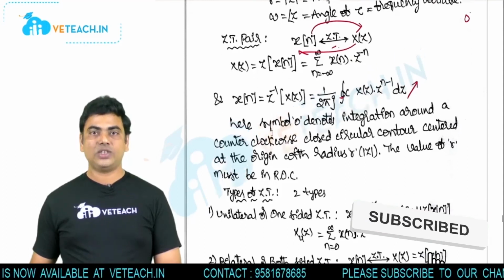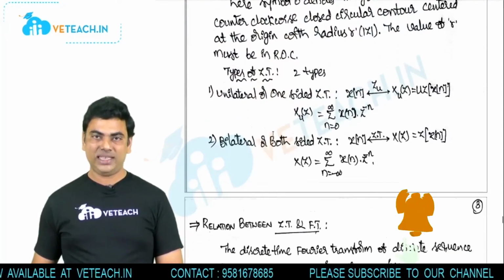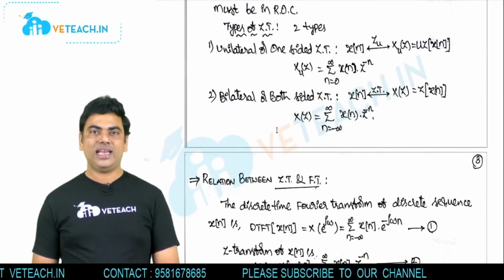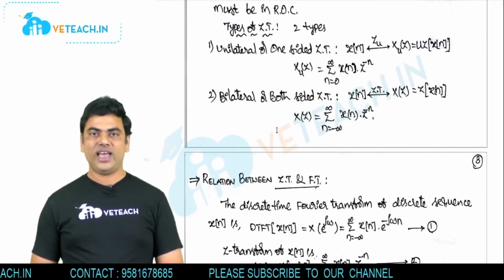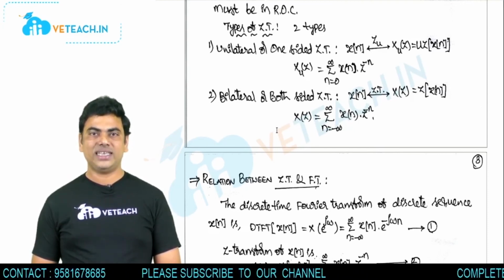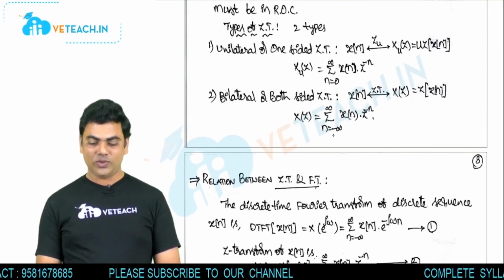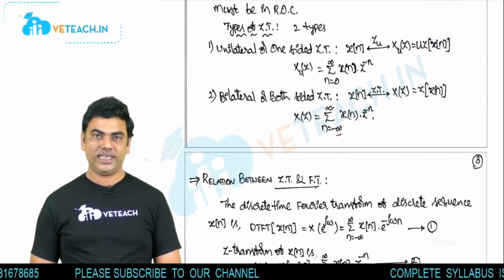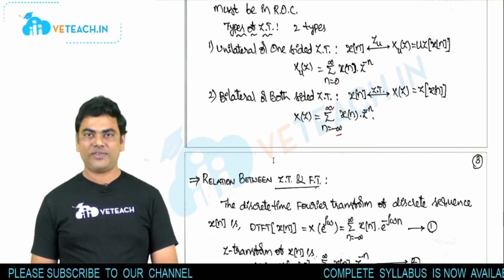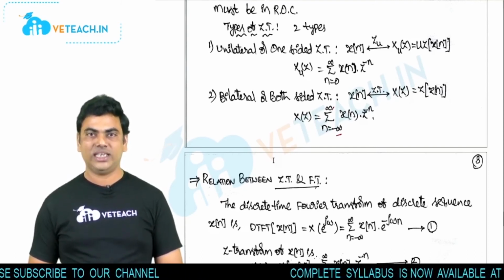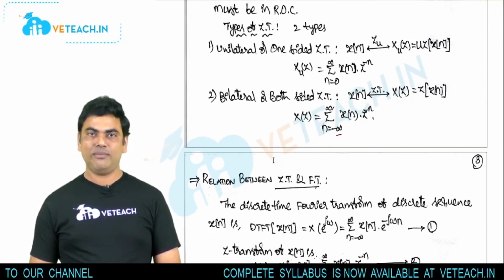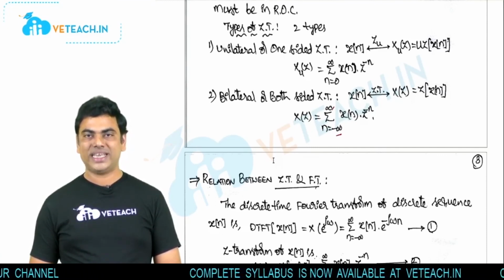And generally there are two types of Z transform, like Laplace. They are unilateral and bilateral Z transform. Unilateral means the time index n value has to be considered from 0 to infinity. Bilateral, we will consider n value from minus infinity to plus infinity. So based on the n limits, whether from 0 to infinity or from minus infinity to infinity, we have these two types: unilateral, or you can say one-sided, and bilateral, or you can call both-sided or two-sided Z transform.